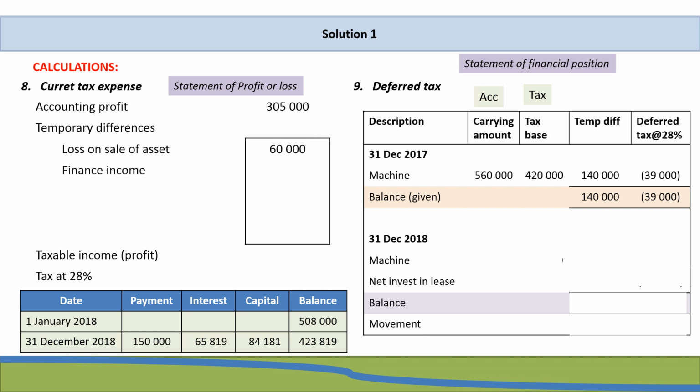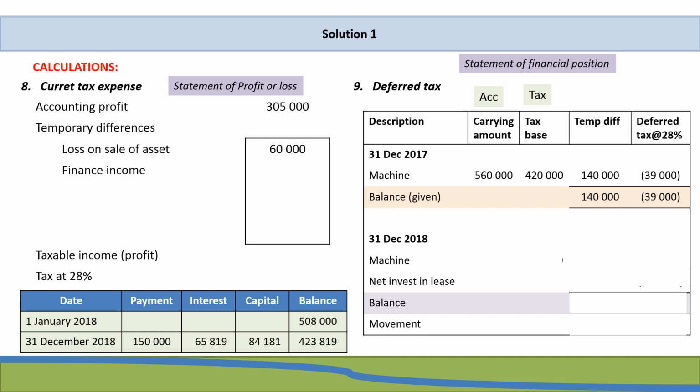The next item we have is finance income. For accounting purposes, we only account for finance income, whereas for tax purposes, the full installment is taxable. So when doing our current tax calculation, we will now deduct our finance income, because remember we originally added it when calculating our accounting profit.